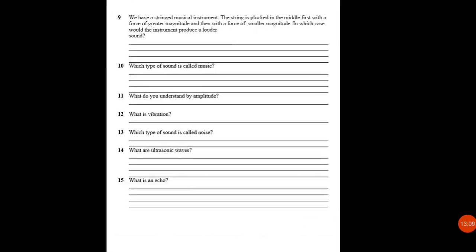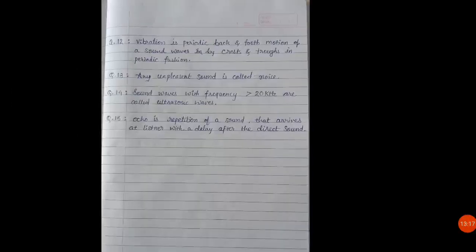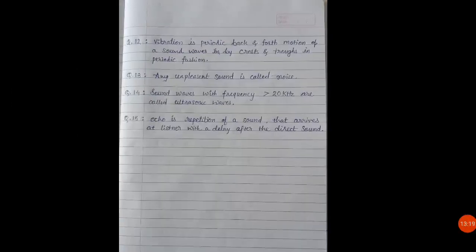Question number 14. What are ultrasonic waves? So ultrasonic waves are waves which have frequency greater than 20,000 hertz, or you can say frequency greater than 20 kilohertz. Do you know that ultrasonic waves have their particular use?